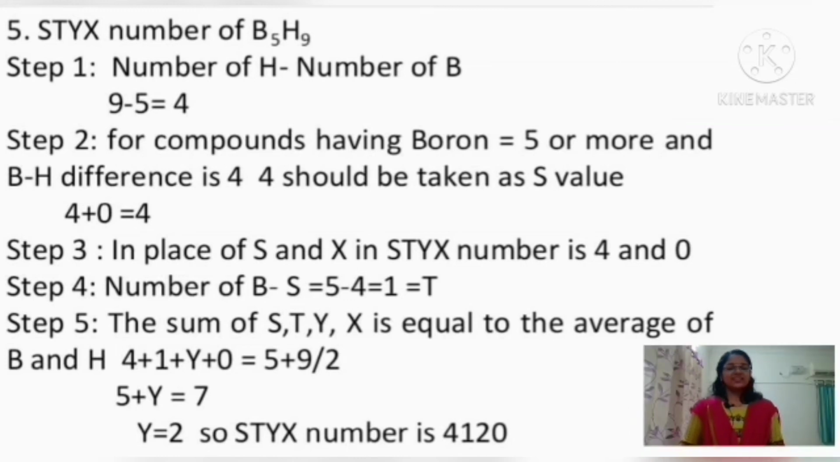The last step is taking the sum of S, T, Y and X, which is equal to the average of the number of boron and hydrogen atoms present in that borane. Here the S value is 4, the T value is 1, plus Y, plus 0 as the X number, and this is equal to the average, that is (5 plus 9) by 2, which is equal to 7. So 4 plus 1 plus Y plus 0 is equal to 7. So the Y value is 7 minus 5, which is equal to 2. So the STYX number obtained for B5H9 is 4120.